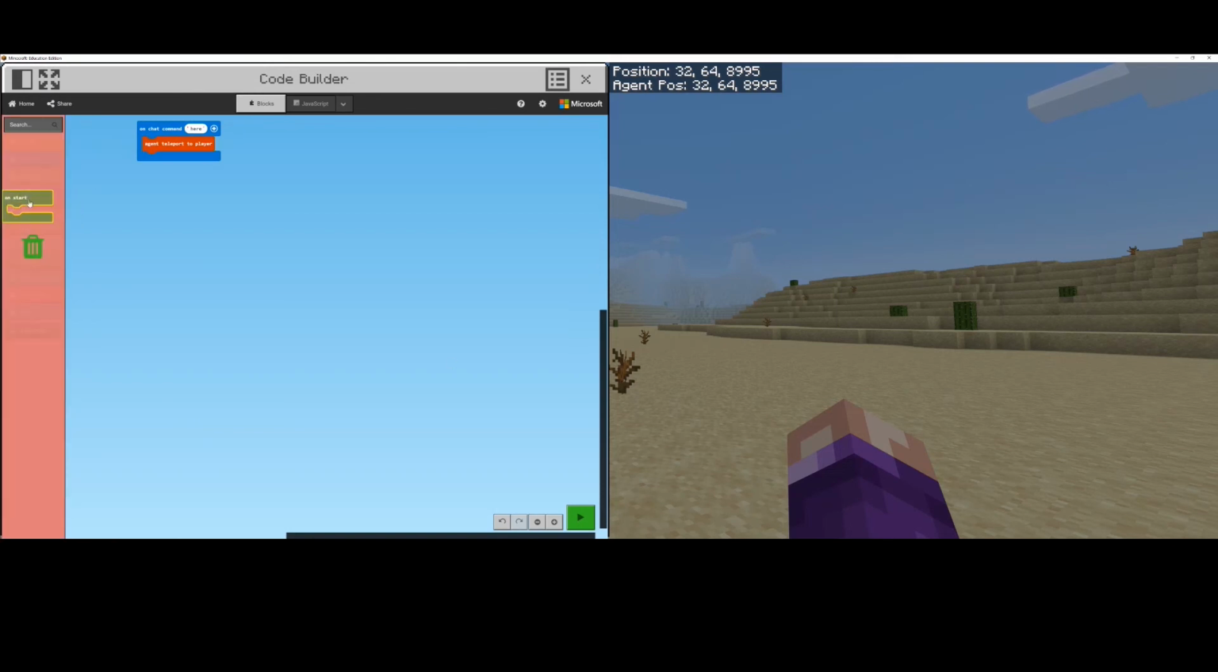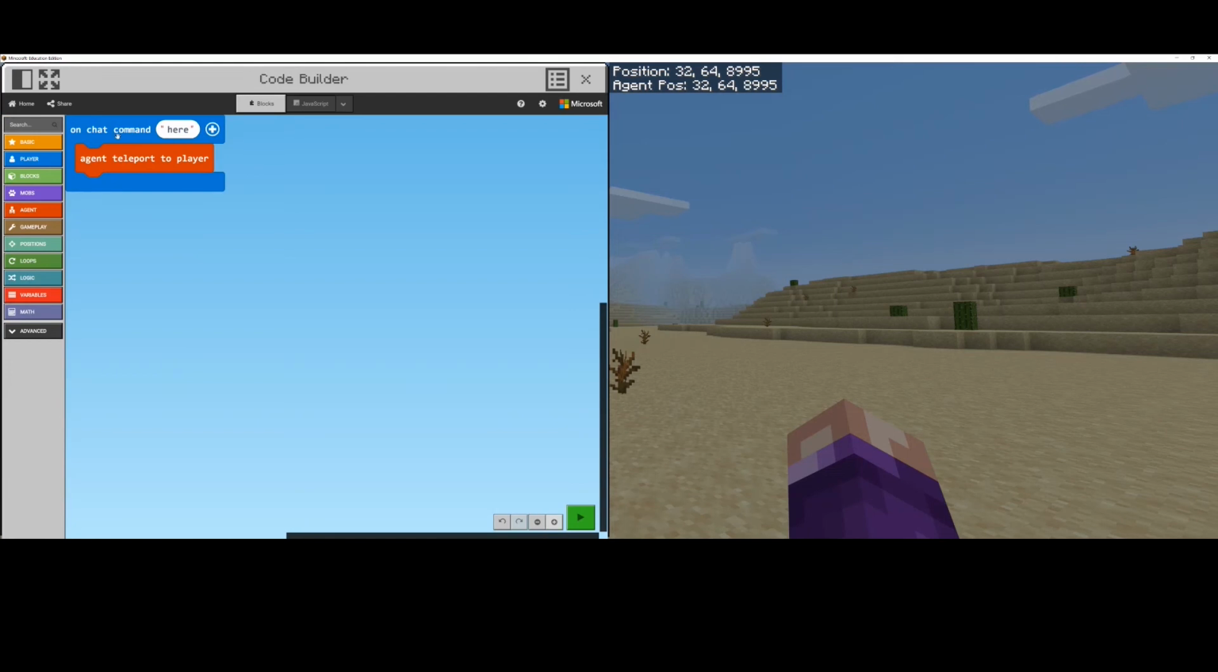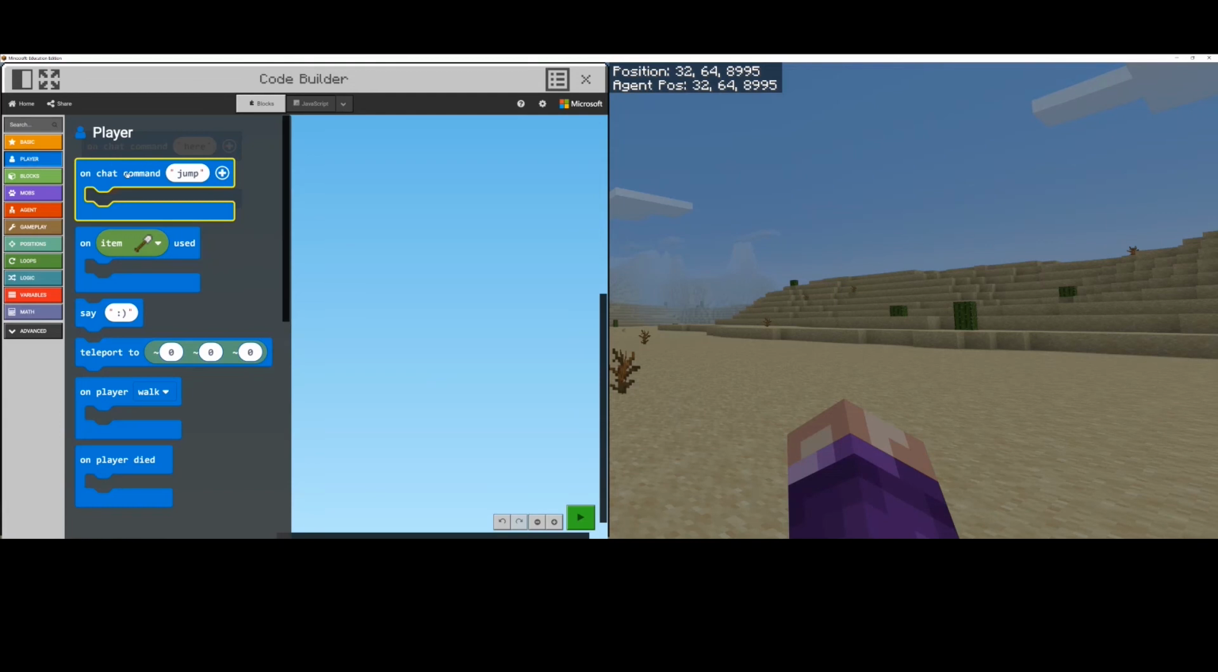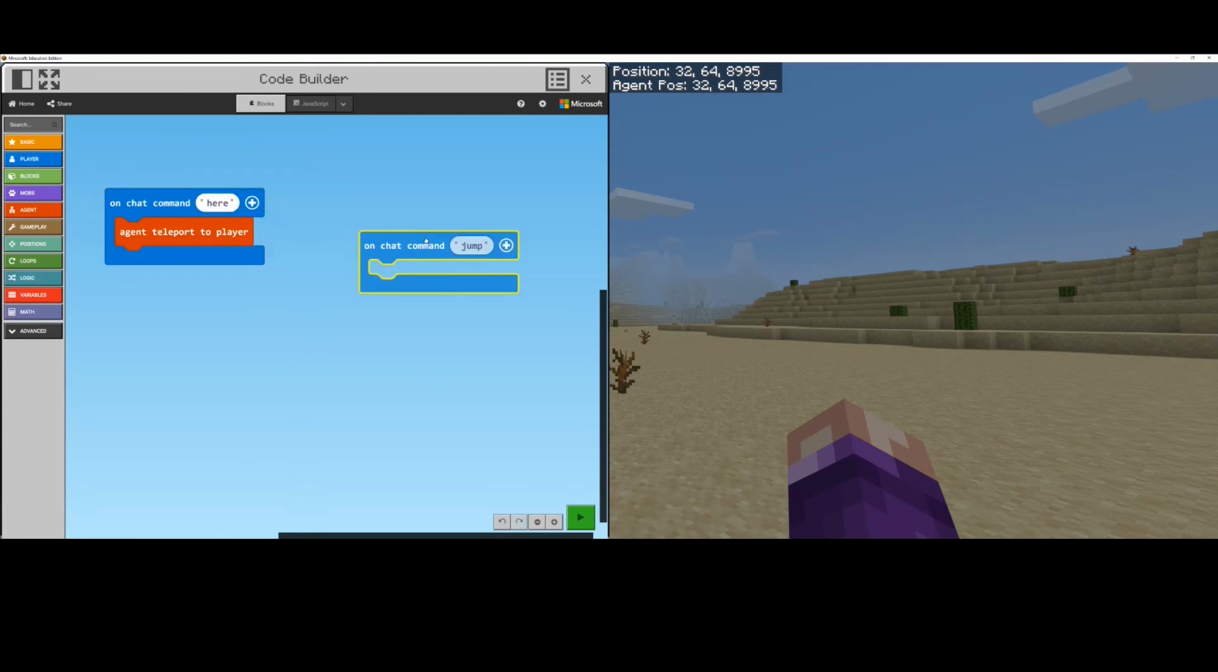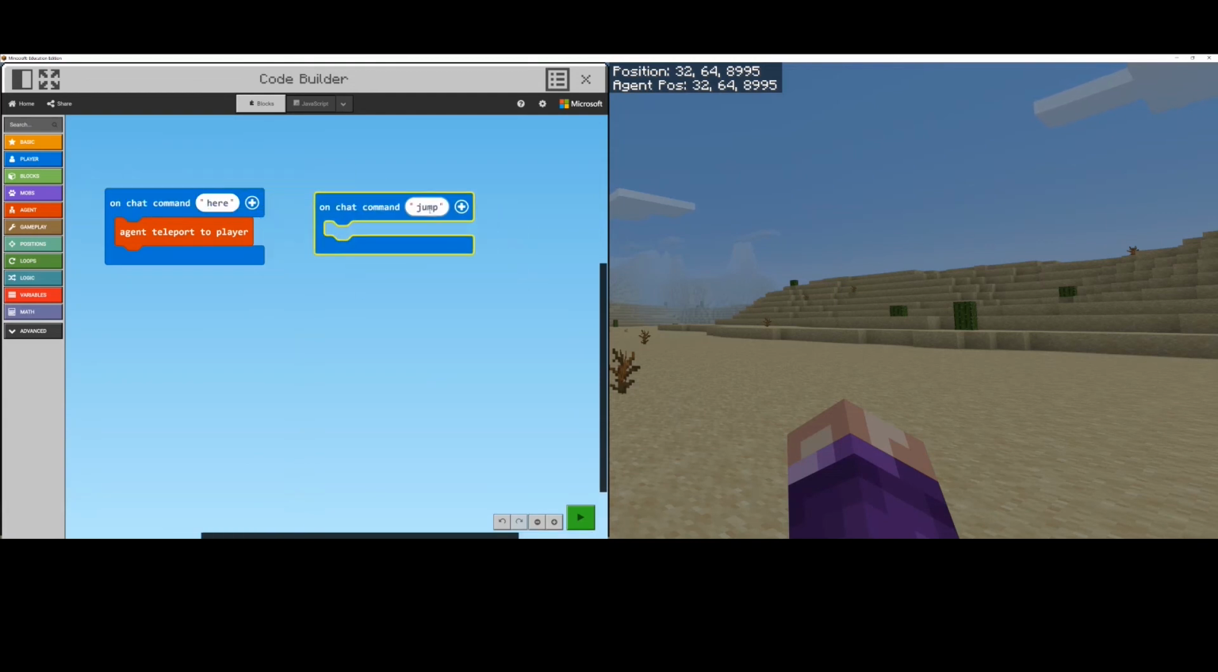I'm also going to get rid of on start and I'm going to zoom in a little bit to make sure that you guys can see the blocks. Okay, on chat command here. And I'm going to type in river because we're building a river this time. Now, let's think back to last week. Last week, we created a lake, but similar. I think it's going to be similar in the build.